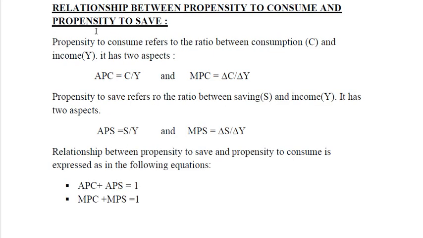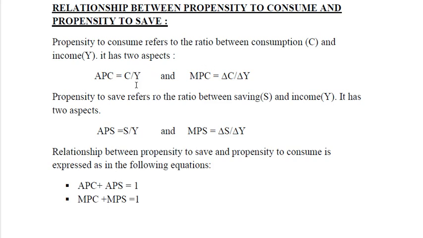Now the relationship between propensity to consume and propensity to save. Propensity to consume refers to the ratio between consumption and income. What kind of relation is there between consumption and income, that is called propensity to consume. It has two aspects, APC and MPC, which we have discussed above.